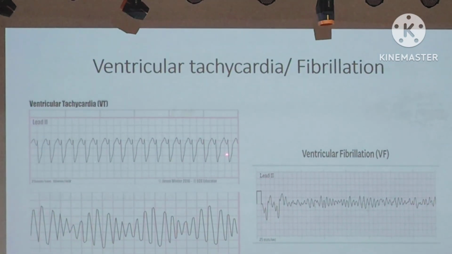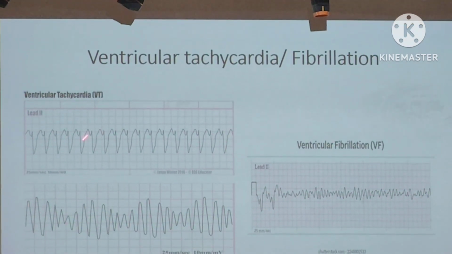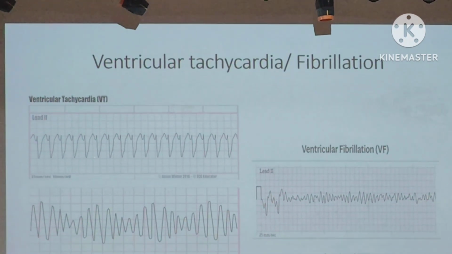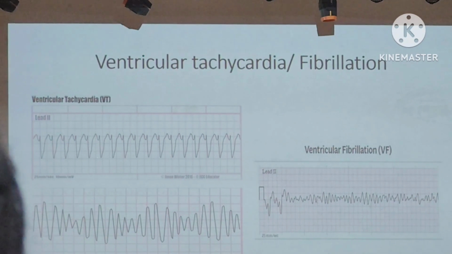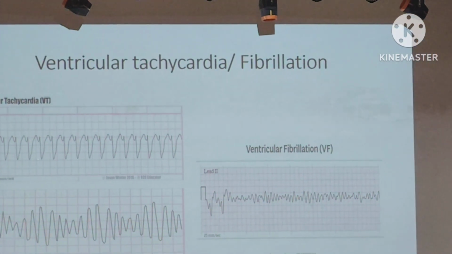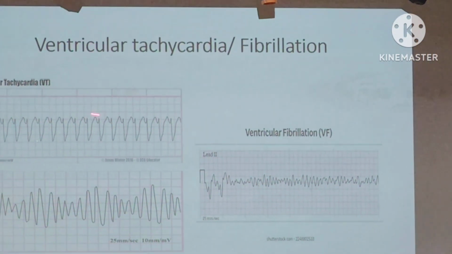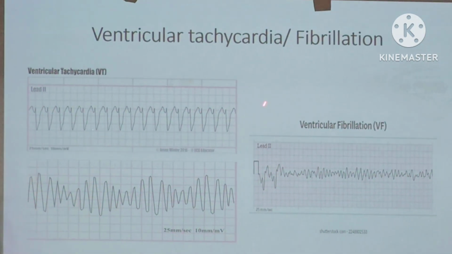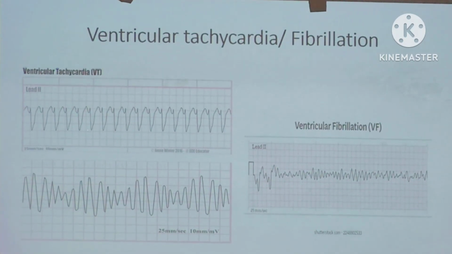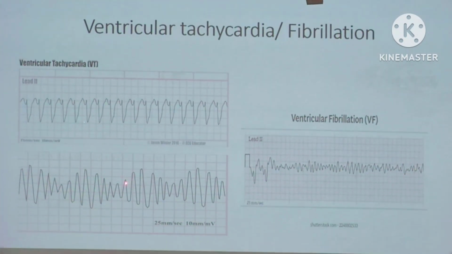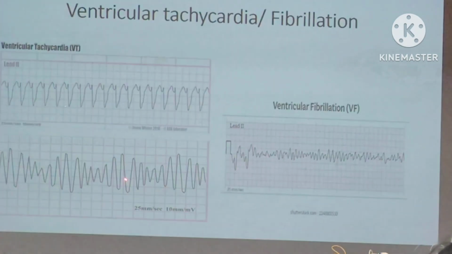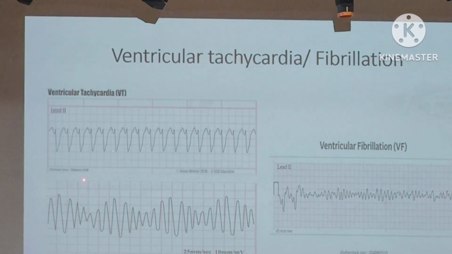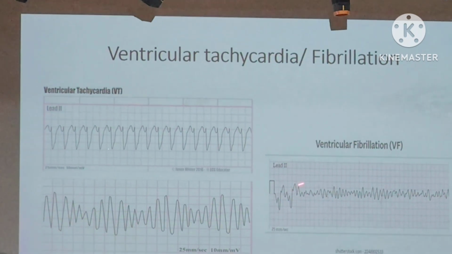This is broad complex tachycardia. In that there is a regular pattern of QRS complexes, but the QRS complex is broad, as compared to supraventricular tachycardia, where the QRS complex duration is narrow. Here it is broad, and this is called monomorphic VT, where all the components are uniformly distributed over the rhythm strip. And if it comes in waves like this, this is called torsades de pointes. If it is not treated with drugs or shock therapy, it will lead to VF.